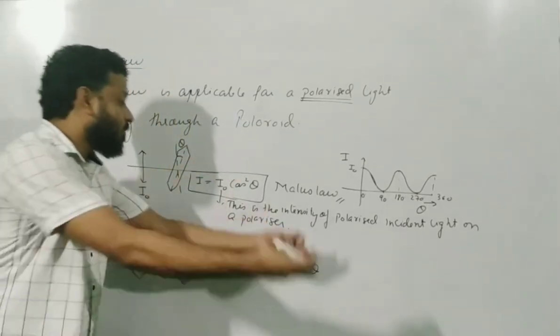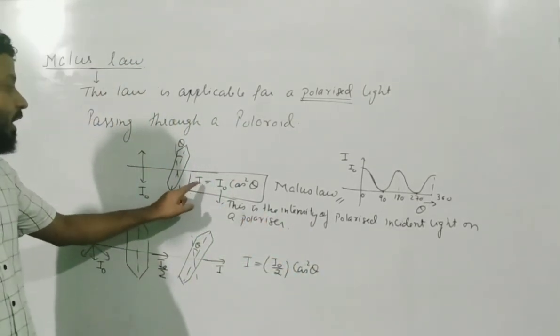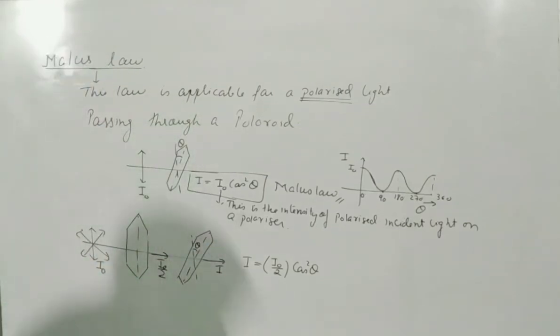Okay, and when it comes out from the polarizer, it will have an intensity I, and that is this formula. So make this very, very clear in your mind.